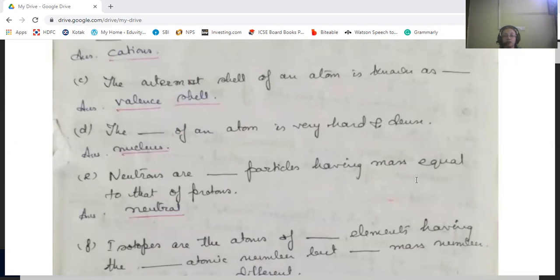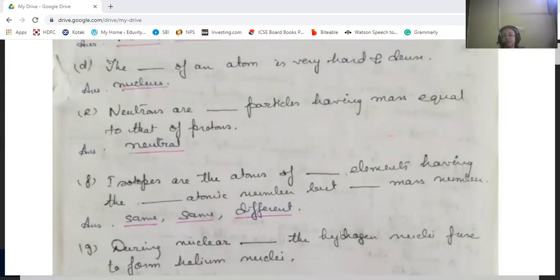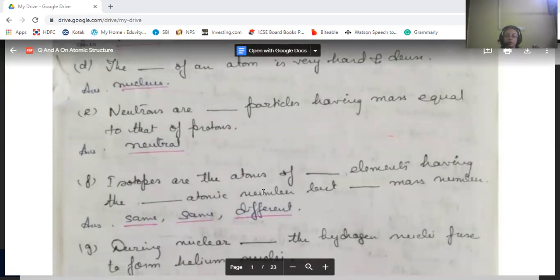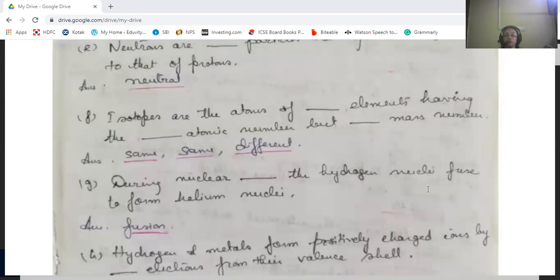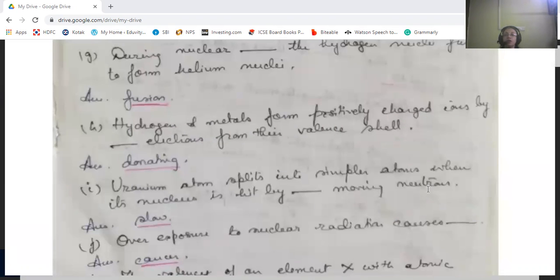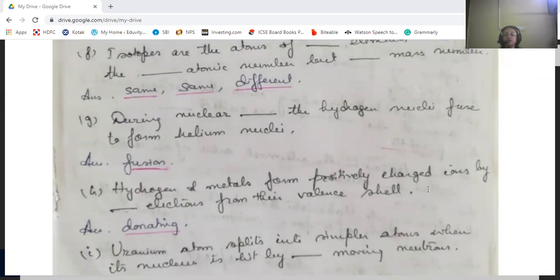Neutrons are neutral particles having mass equal to that of the protons. Then isotopes are the atoms of same elements having same atomic number but different mass number. During nuclear fusion, the hydrogen nuclei fuse to form the helium nuclei. Then hydrogen and metals form positively charged ions by donating electrons from their valence shell. Hydrogen and also metals, they donate electrons. That's why they become positively charged.